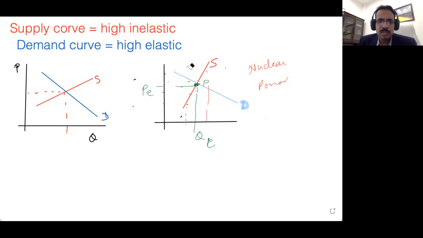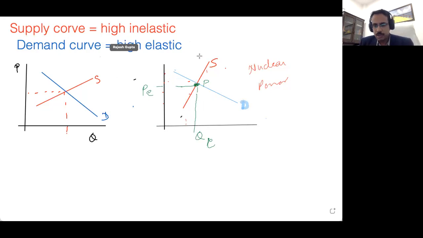Because the government has imposed a tax. Now we know that whenever a tax is imposed, nothing happens to the demand curve. Only the supply curve shifts.